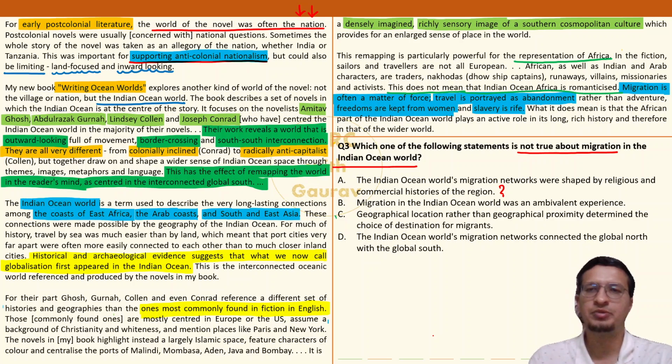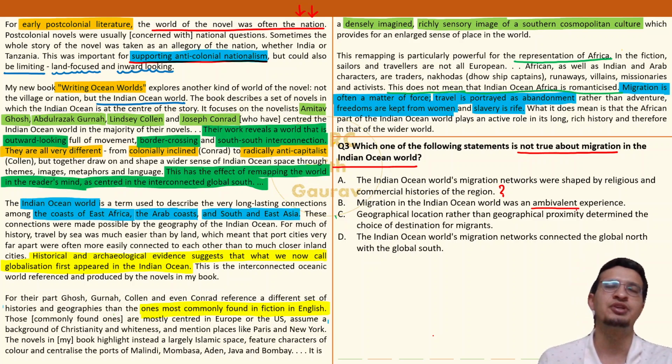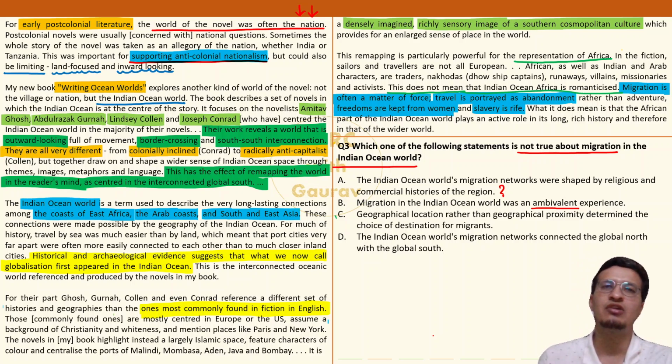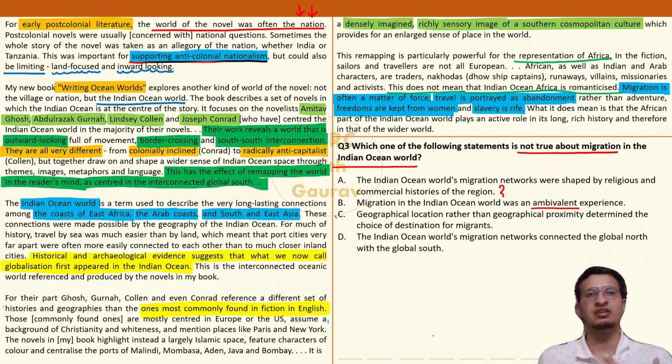ठीक है? Option B. Migration in the Indian Ocean world was an ambivalent experience. Okay, vocabulary focused option. Ambivalent means अच्छा भी है, बुराई भी है. There are good shades, there are bad shades also. ठीक है? That's like ambivalent कि आप दिल खोल के कोई एक तरफा नैरेटिव नहीं दे सकते कि अरे नहीं नहीं बहुत बढ़िया था या फिर अरे नहीं नहीं सब खराब है. नो, both sides are possible.